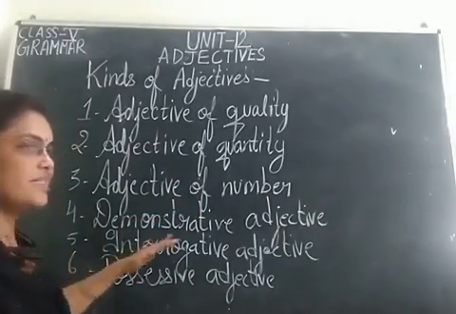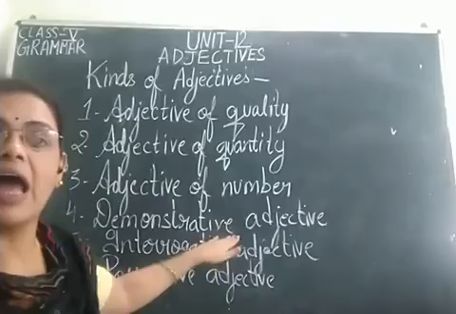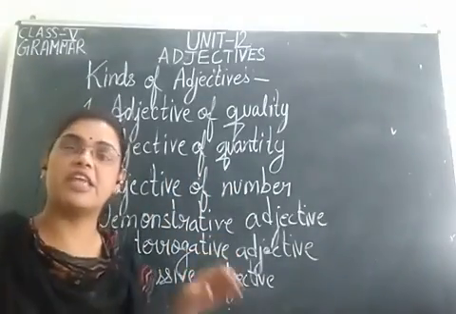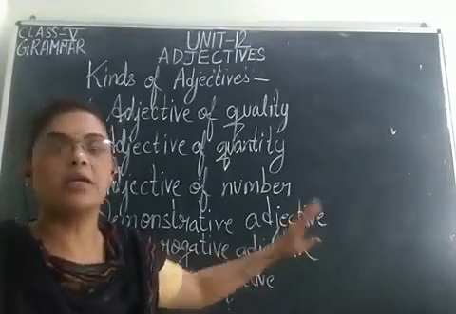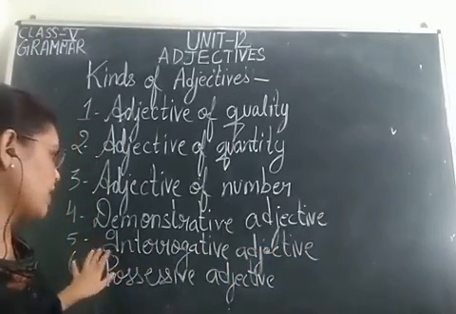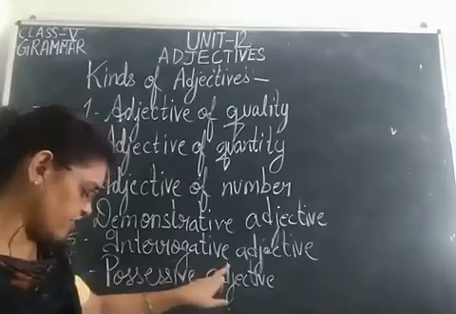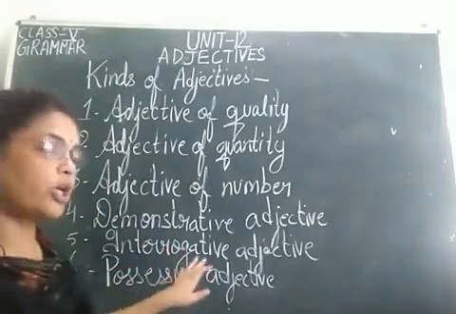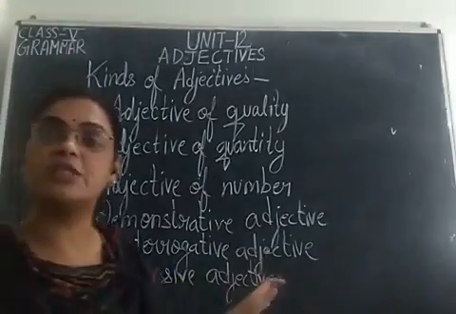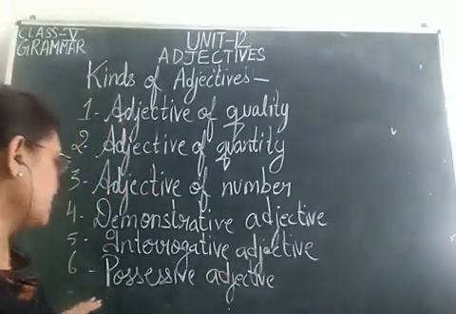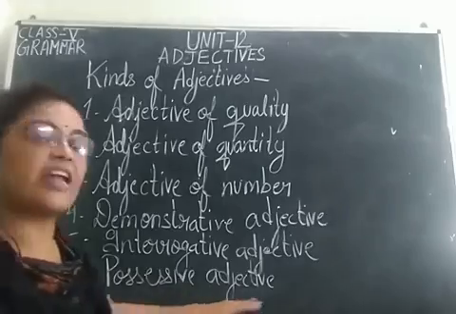The fourth one is demonstrative adjective, and these adjectives tell us about the exact person, place or thing. Then the fifth one is interrogative adjectives, and words like what, which, whose are all interrogative adjectives, the words which frame questions. And the sixth one is possessive adjective.